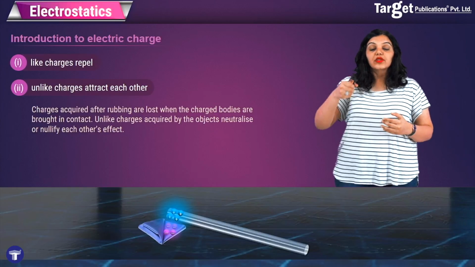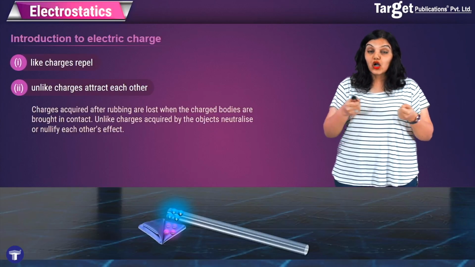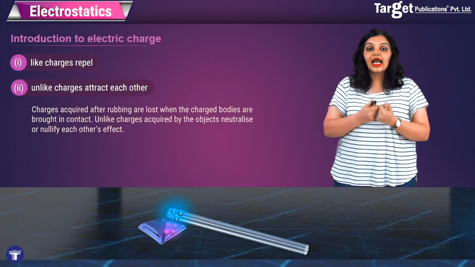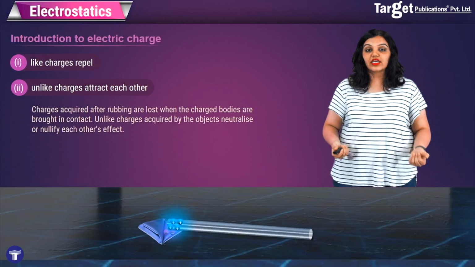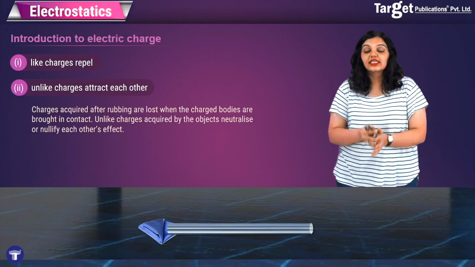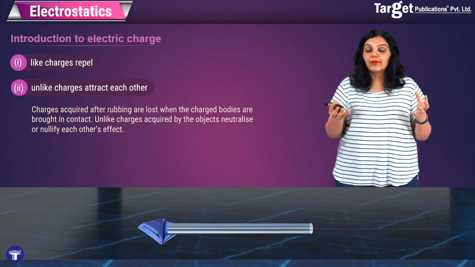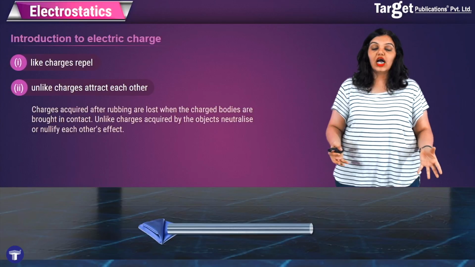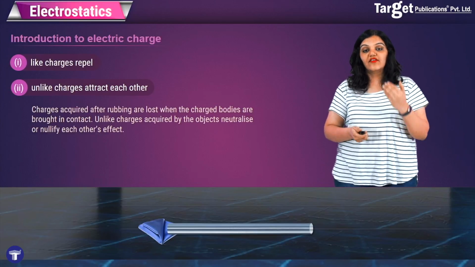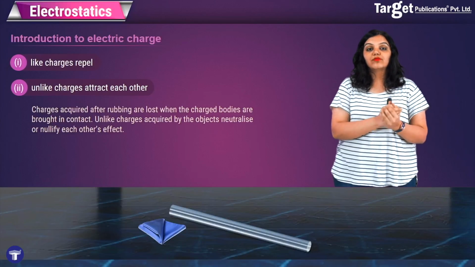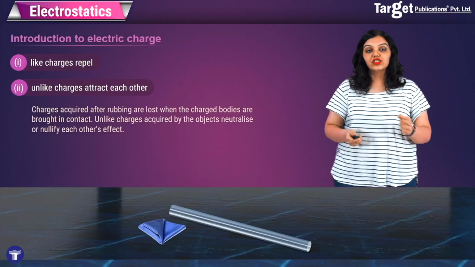That is, if we bring the two objects which got charged by rubbing close to each other, then the charged bodies, when brought in contact, will lose their electrification because they will neutralize each other's effect. And this taught us that both must be oppositely charged and equally oppositely charged, because when brought next to each other after rubbing, they neutralize each other's effect.